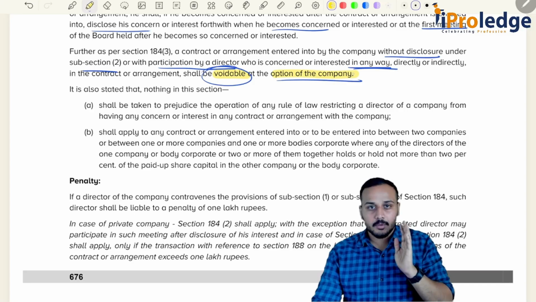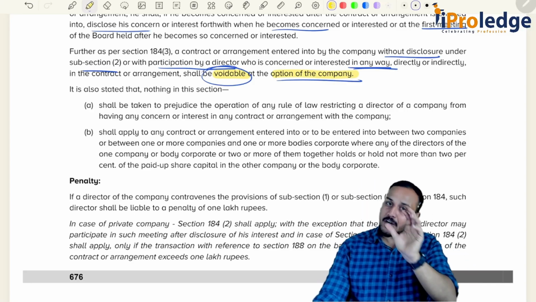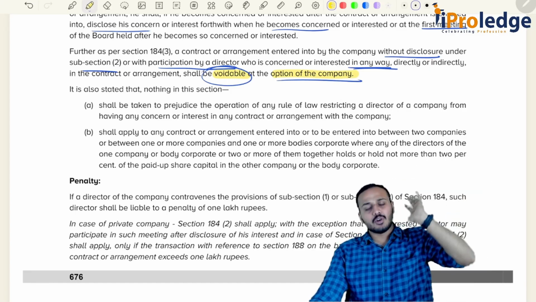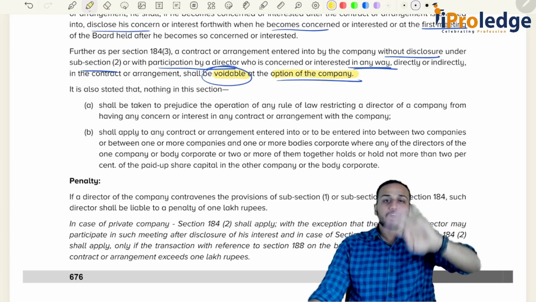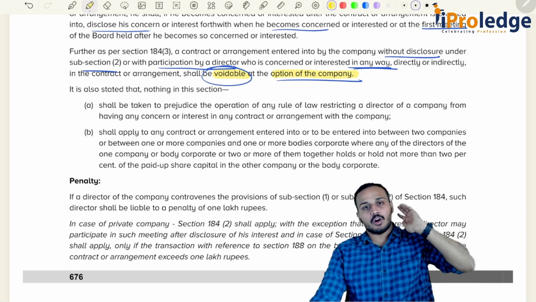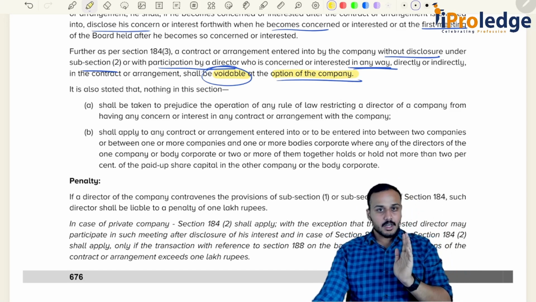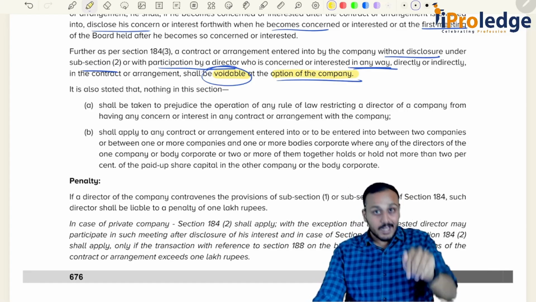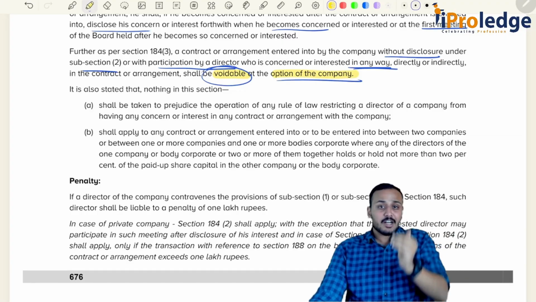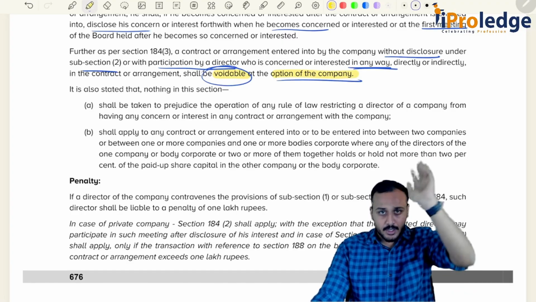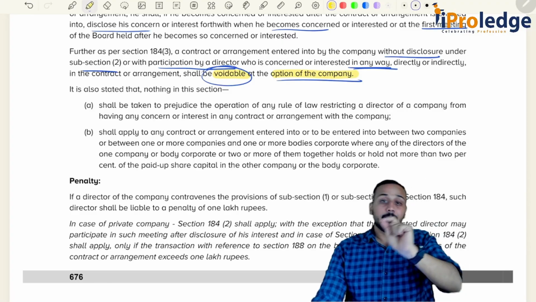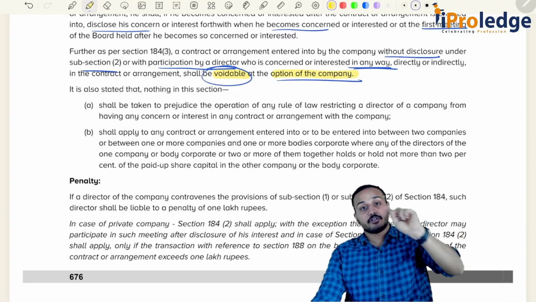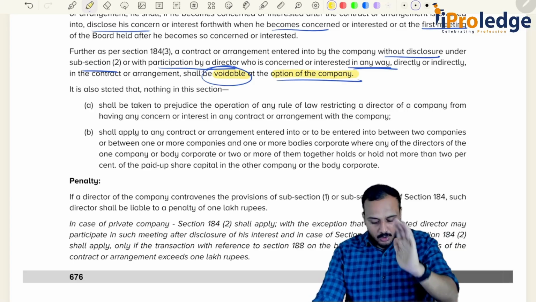Going back to your basics of the Contract Act, what do you mean? I hope you know the difference between void and voidable. If the company is fine, okay, he did not disclose his concern or interest, but we are still fine with the contract or arrangement, we will go ahead. That option is there. But if they feel that he should have disclosed it, and we do not want to enter into or continue this contract or arrangement, then such contract or arrangement becomes voidable. So this becomes a voidable contract. You have to understand the difference between a void contract and a voidable contract. I hope this is clear.